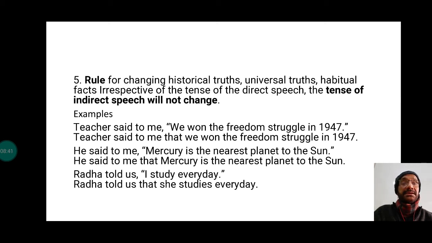He said to me, Mercury is the nearest planet to the sun. He said to me that Mercury is the nearest planet to the sun. To remove the inverted commas we put that, but we have just written the sentence as it was.